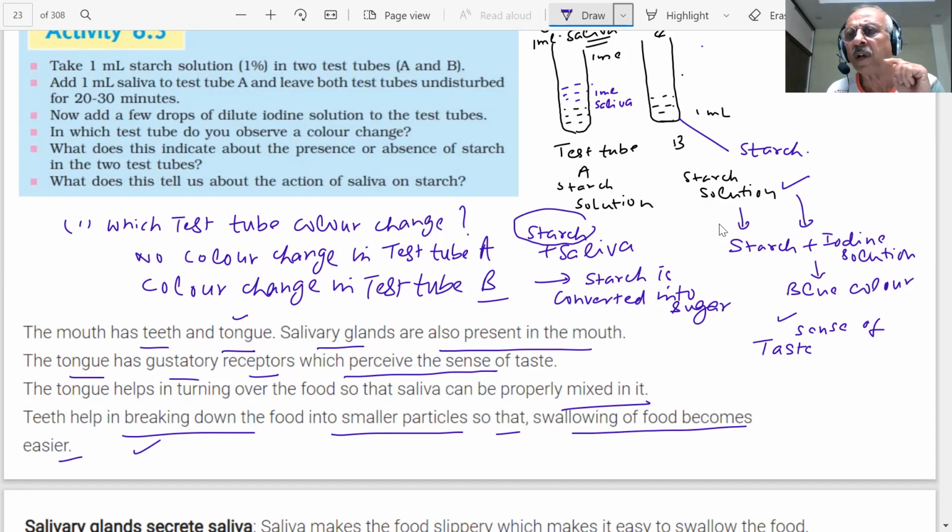You have seen in the news, they are saying people who are suffering from corona will lose the taste. Did they say that? They will not find any taste in the food, loss of taste. Because the tongue has got receptors which perceive the taste.